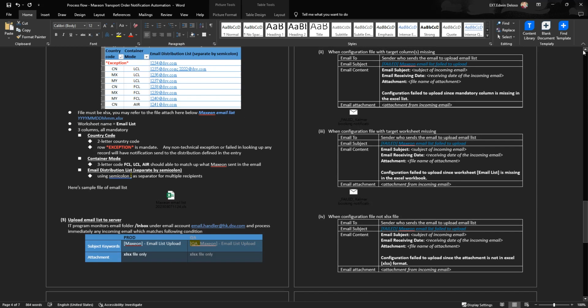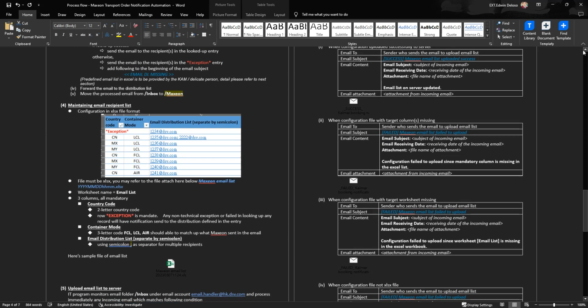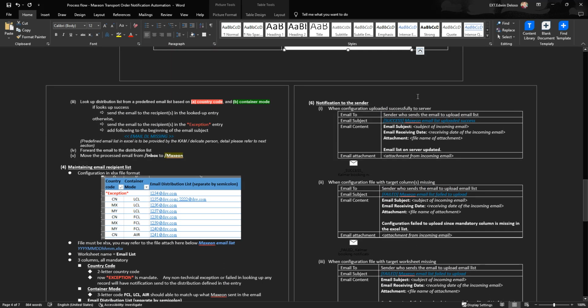And yeah, the next item that we need to do is the notification to the sender: configuration uploaded successfully to the server. What configuration are you talking about?